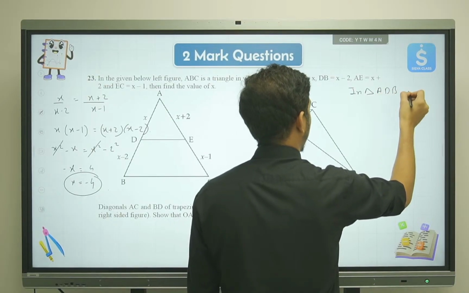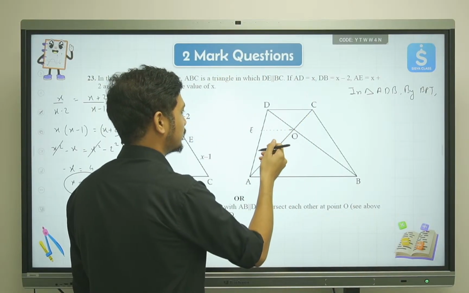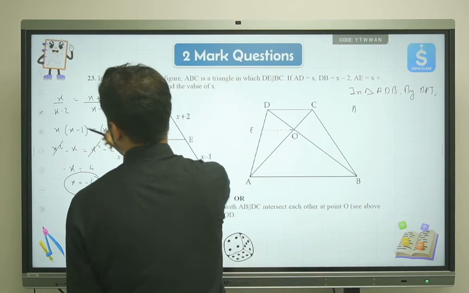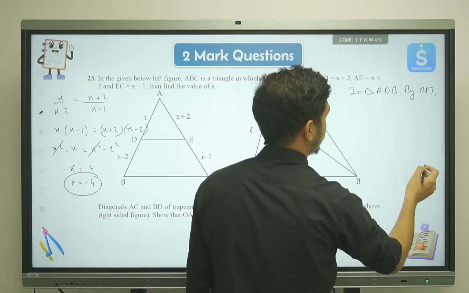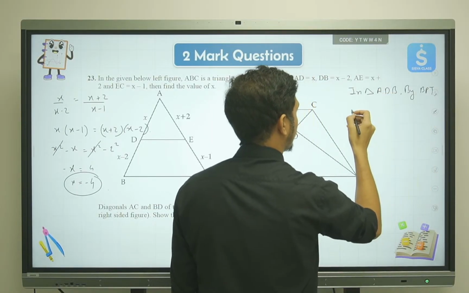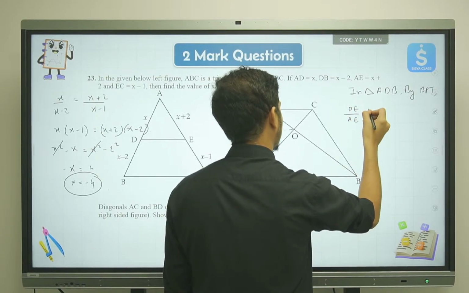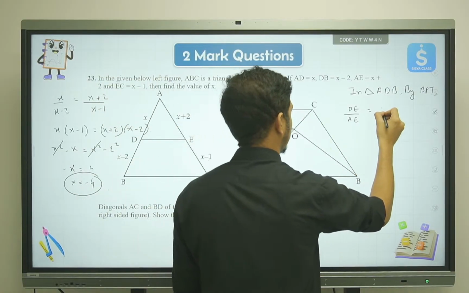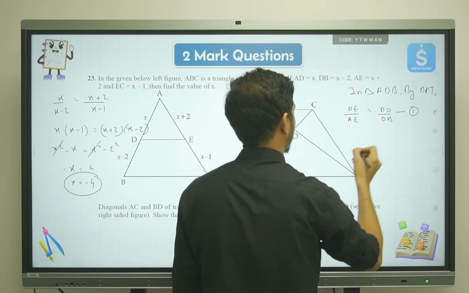By BPT, by the basic proportionality theorem, you will get DE upon AE will be equal to DO upon OB. So we'll say DO upon OB. This is equation number 1.